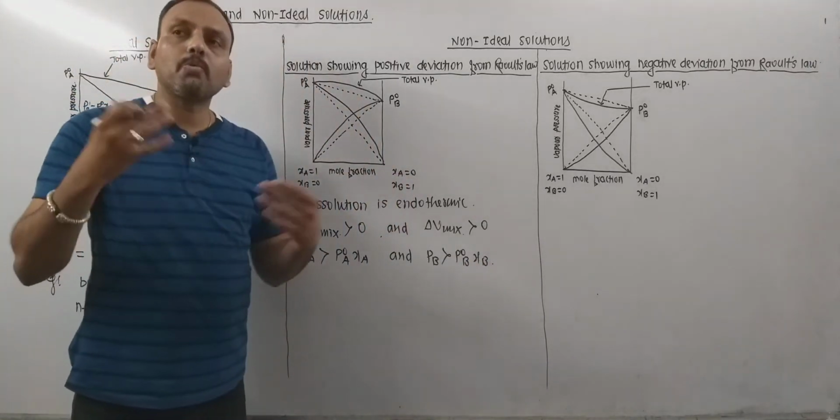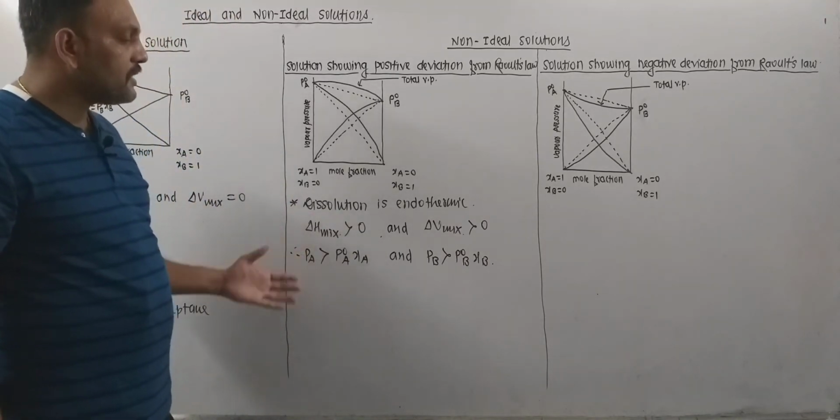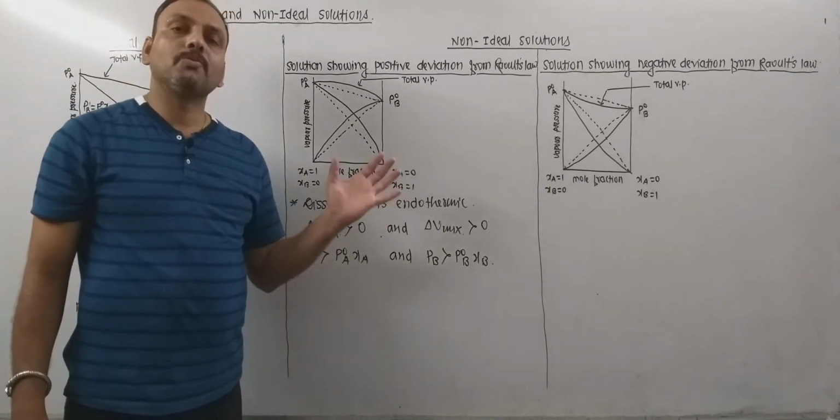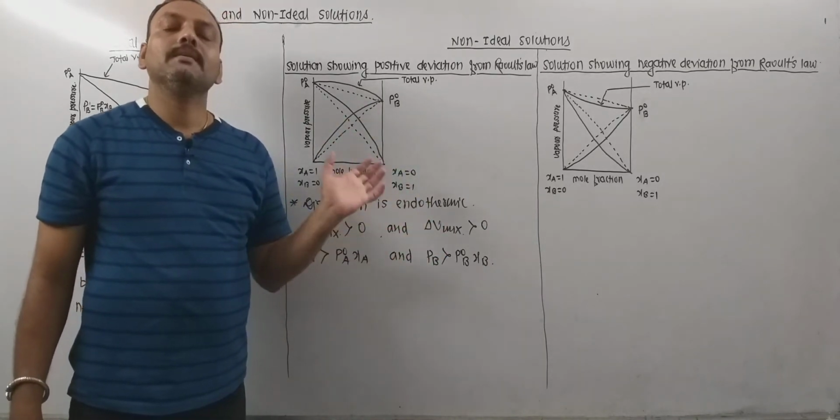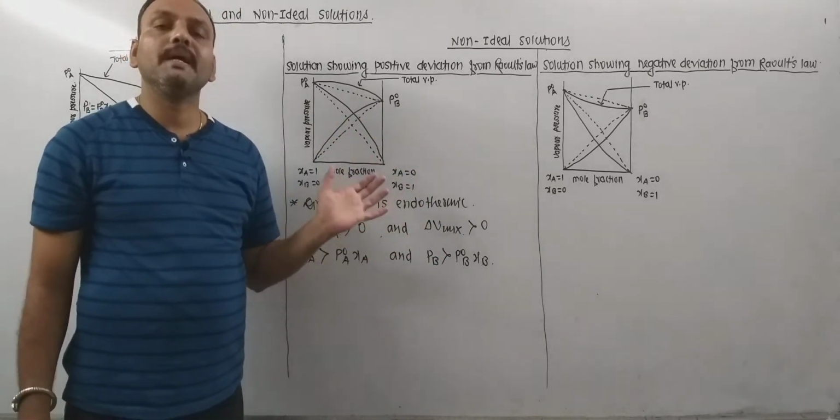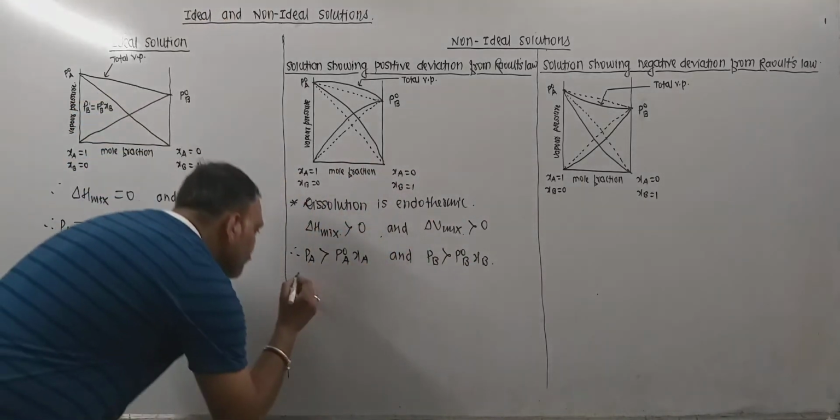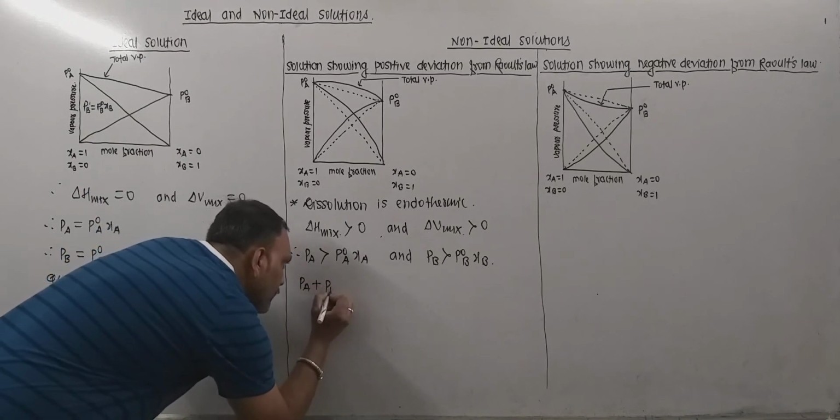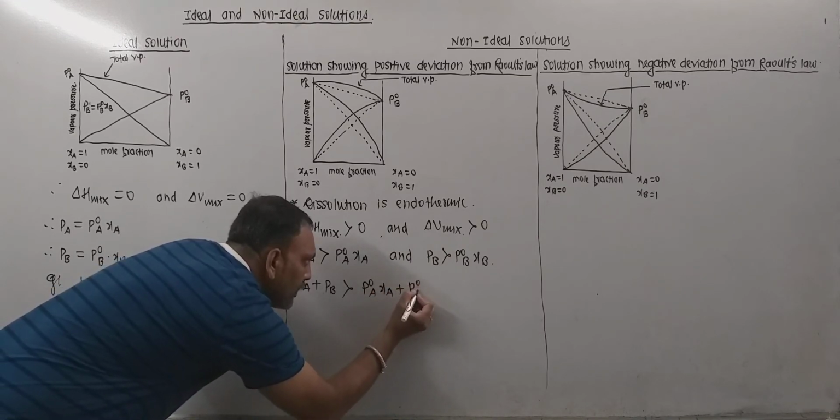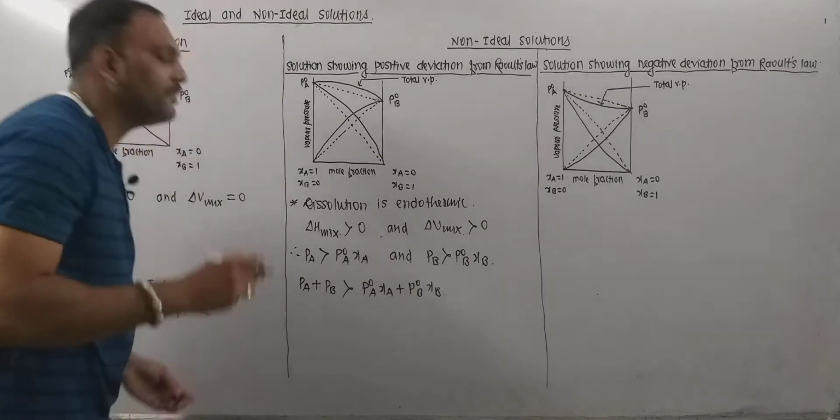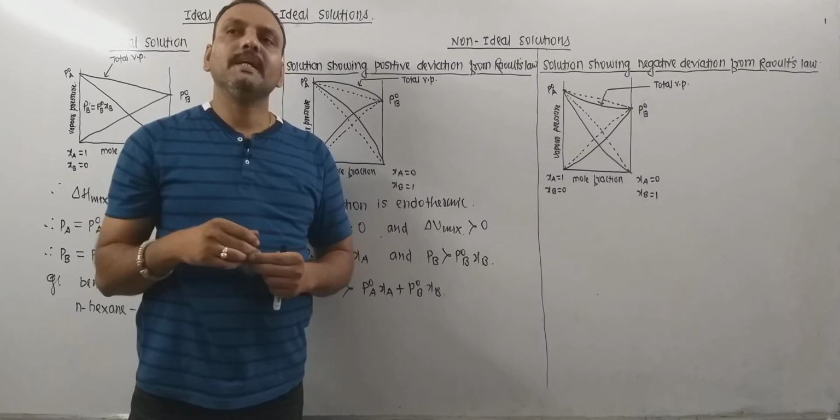Thus, the total vapor pressure is nothing but the addition of the partial vapor pressures of the components. So the total vapor pressure of the solution is always greater than the vapor pressures of the individual components from which that solution is prepared. I mean, PA plus PB is greater than P naught A into XA plus P naught B into XB. Thus, the solution has higher vapor pressure than the individual components.